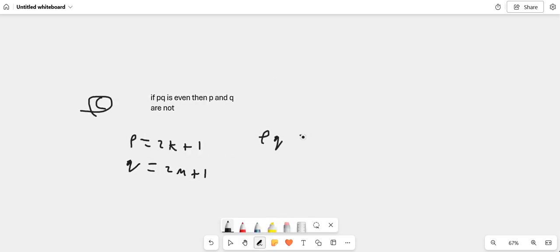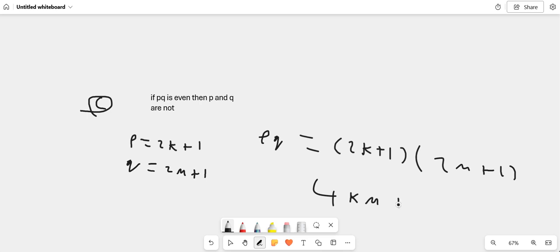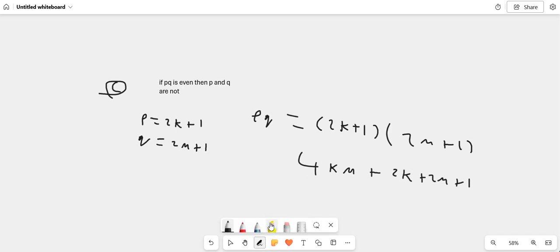P times Q is equal to 2k plus 1, open bracket 2m plus 1. If we expand that, 2k times 2m becomes 4km plus 2k plus 2m plus 1. Now if I take out 2, like we did earlier, put 1 on the side and take out 2, so 2 open bracket 2km plus k plus m, plus 1.